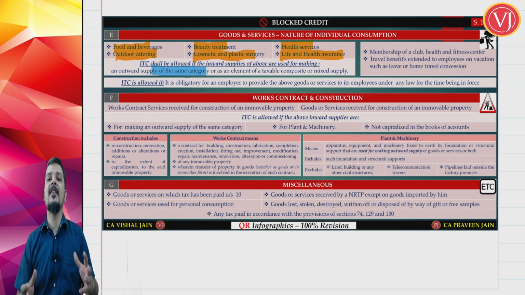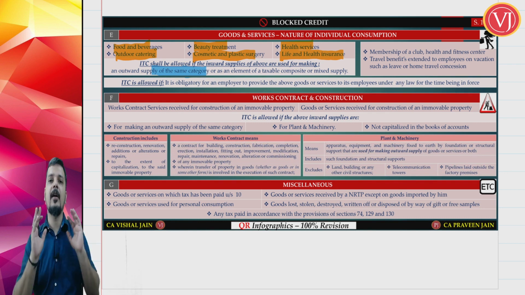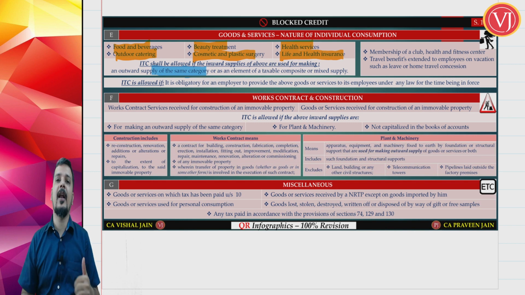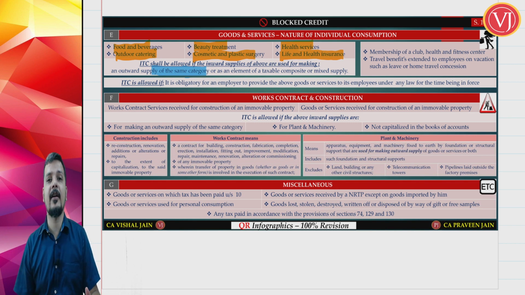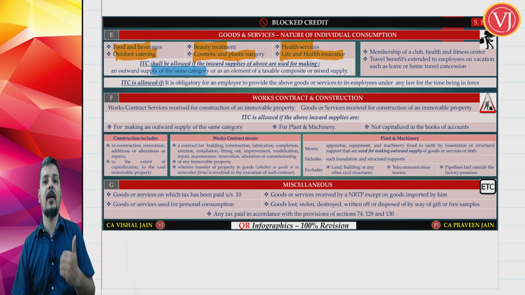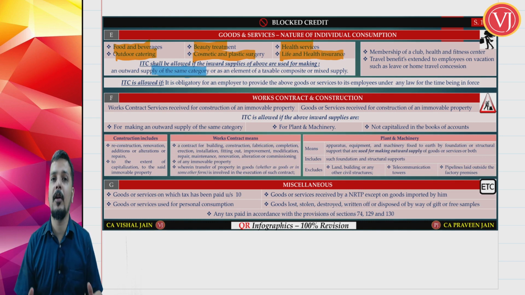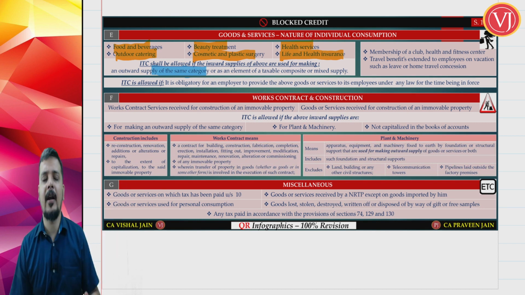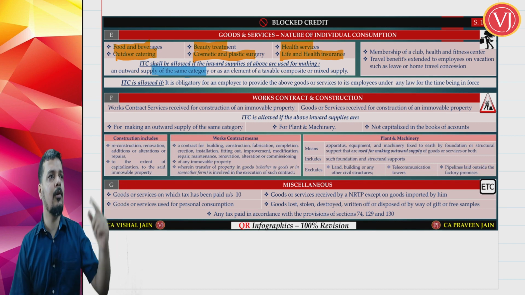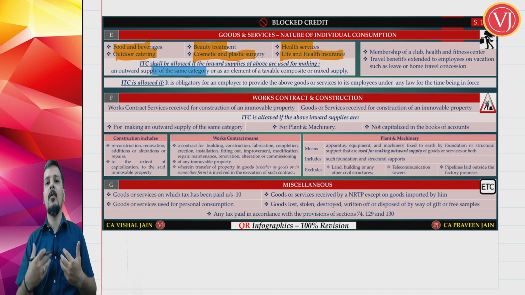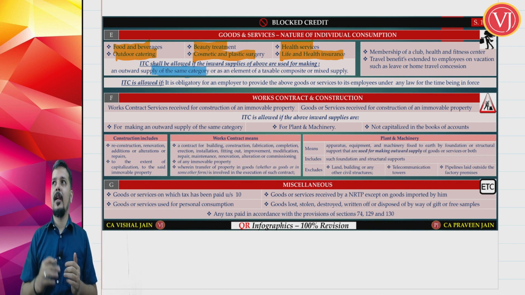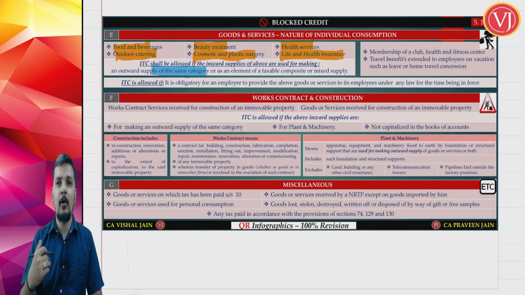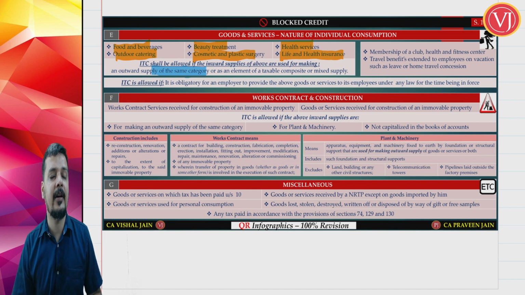Which means that if you are into the same business, say for example, outdoor caterer, I am an outdoor caterer, I am giving services to Reliance Limited. Reliance Limited cannot take the credit. But if I subcontract this outdoor catering, supposing Reliance Limited has given me the contract of outdoor catering for say 5,000 plates, and for 2,000 plates I subcontracted to some other outdoor caterer. Now outdoor caterer 2 is giving me the services. Now look at me. Outdoor caterer 1 giving services to Reliance Limited. Reliance Limited cannot take the credit. It is my output service, Reliance Limited's input service. Reliance Limited cannot take the credit.